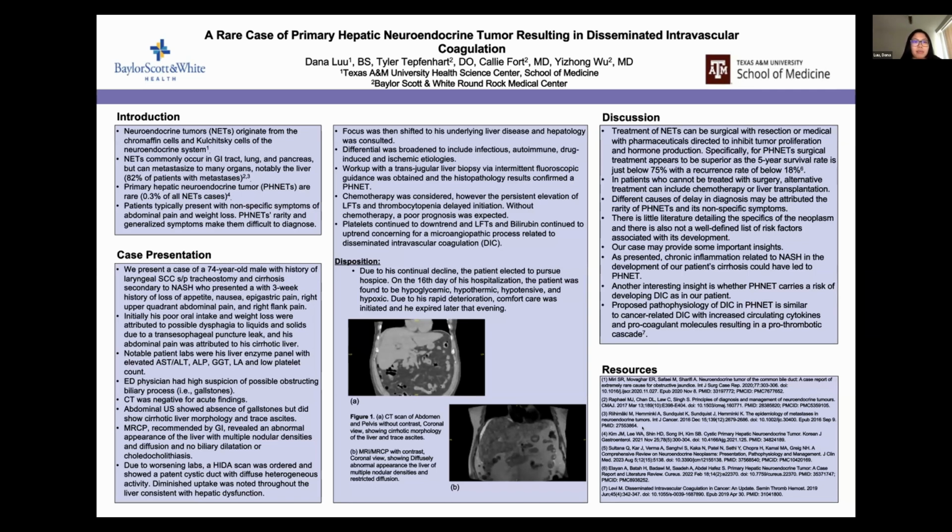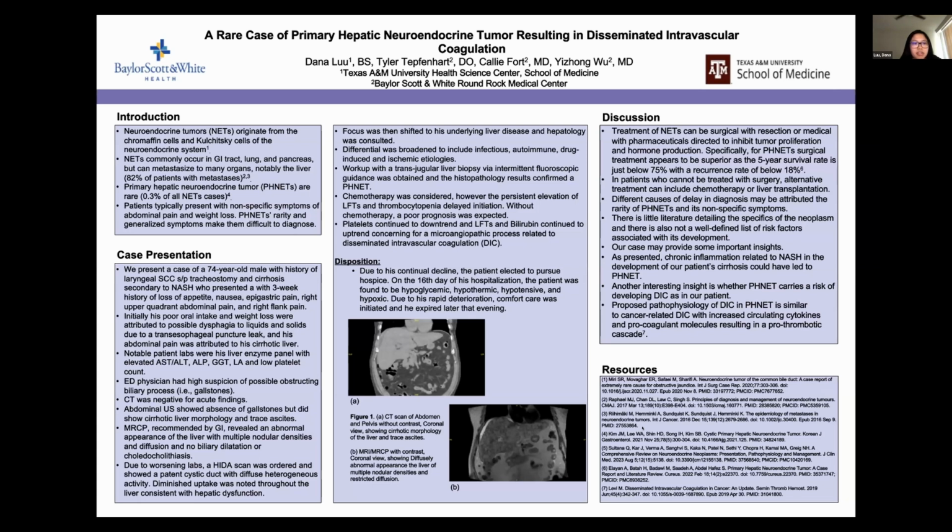And it's more common for them to metastasize to the liver versus having the liver be the primary source of the neuroendocrine tumor. In fact, when it's a primary hepatic neuroendocrine tumor, it really only accounts for 0.3% of all neuroendocrine tumor, NET, cases. I'm just going to pronounce it as NET now. So these patients usually come in with non-specific symptoms: abdominal pain, weight loss. So it's hard to come to as a differential in most cases.